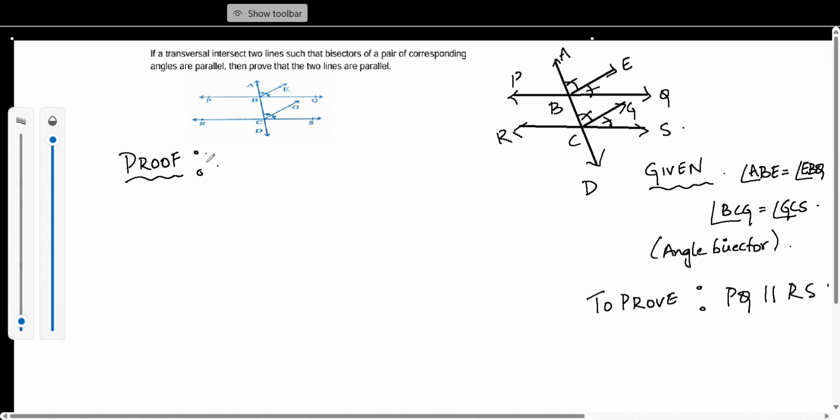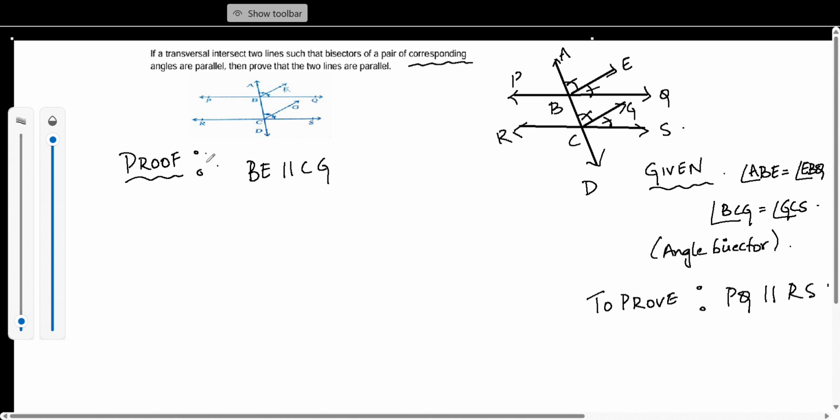First of all, what is given is bisectors of a pair of corresponding angles are parallel. It is also given here that BE and CG are parallel, and automatically whenever parallel lines come, the angles that should come to our mind are corresponding angles, alternate angles, co-interior angles. Here it mentions corresponding.